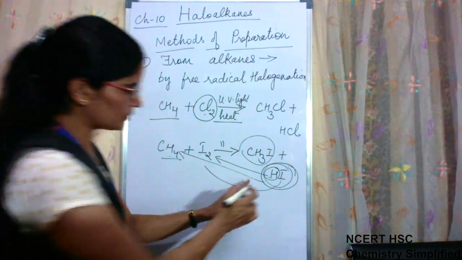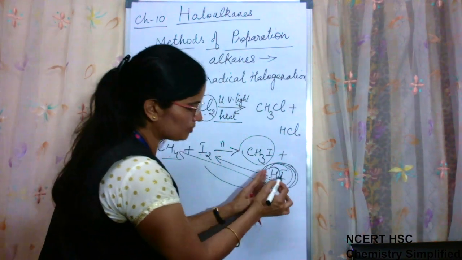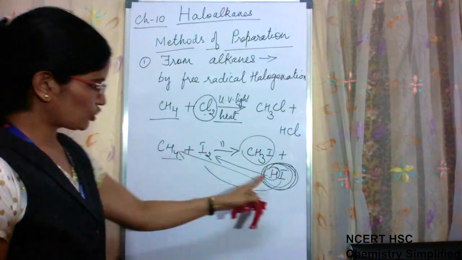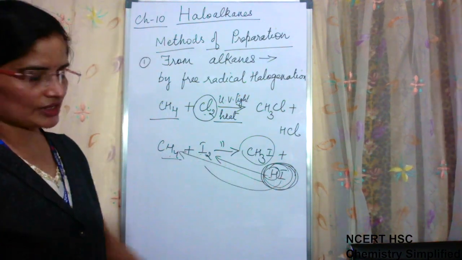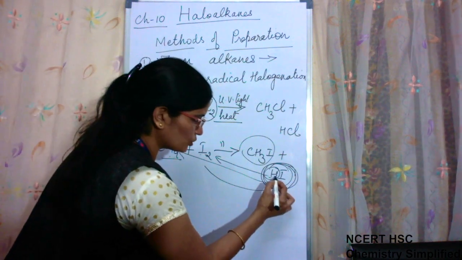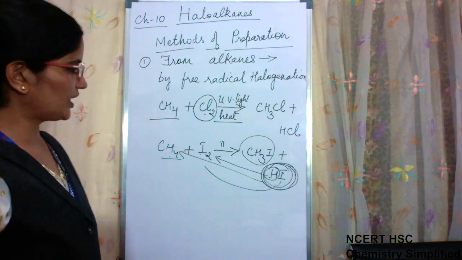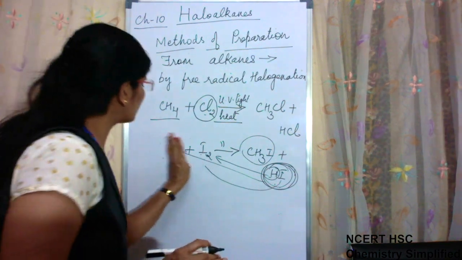It is made possible if we anyhow stop this HI from reacting back. When we stop this HI from reacting back, then this reaction can take place. For this, what we need to do is make this HI react with some strong oxidizing agent. So that we will talk about later.